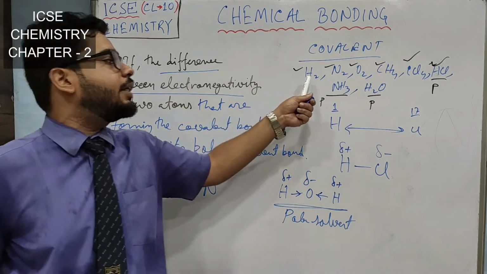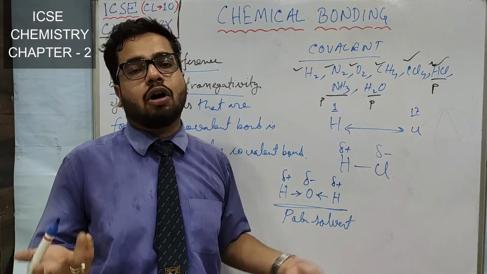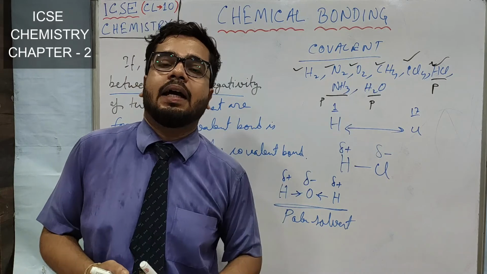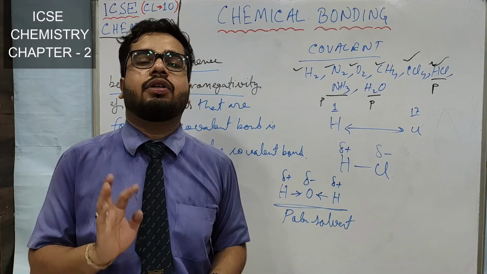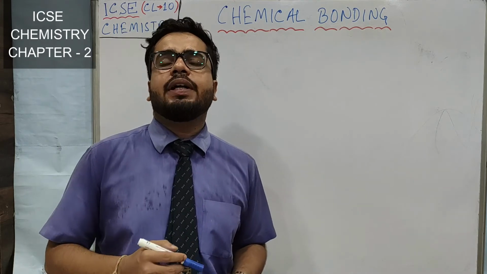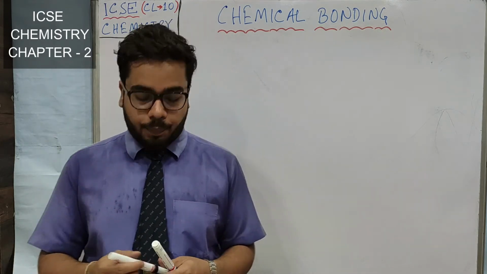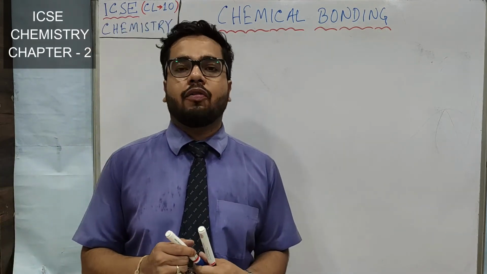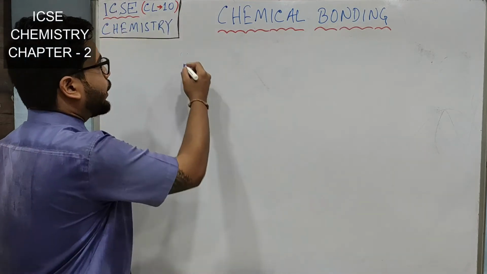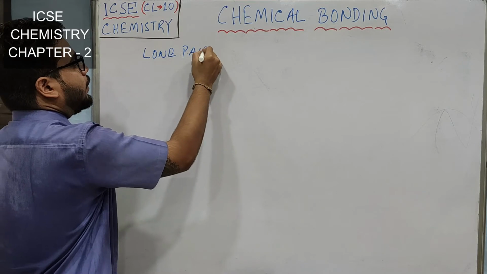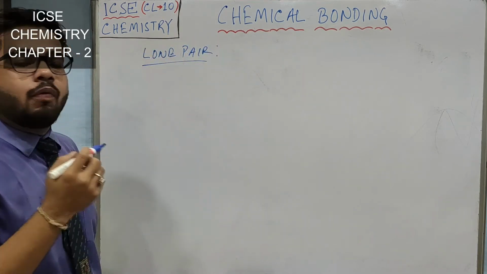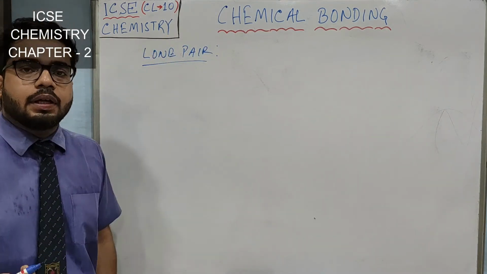So N2, H2, O2, they are what? Non-polar. Even methane and carbon tetrachloride, they are also non-polar. Okay, I hope you understood till here. Now we will discuss one very important topic, that is lone pair of electrons and coordinate bonding. Okay, lone pair. What is the lone pair of electrons?